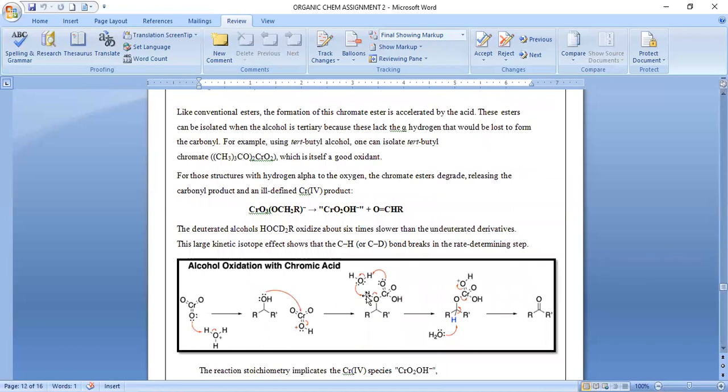This is alcohol oxidation with chromic acid. The chromic acid and the alcohol first react with each other through the following mechanism, and then at the end the water oxygen lone pair attacks the hydrogen, this bond shifts here and a double bond is created, and this group leaves, and we obtain a ketone or carbonyl group.